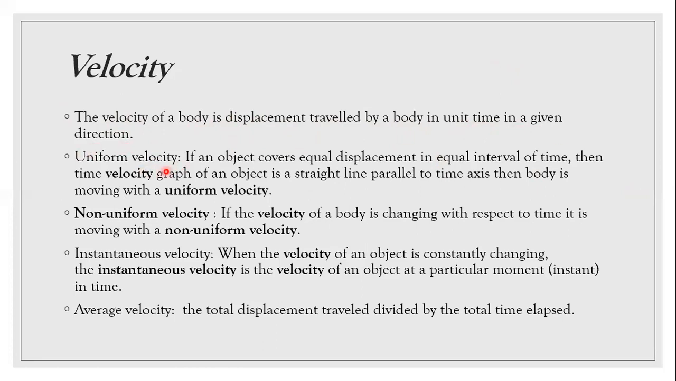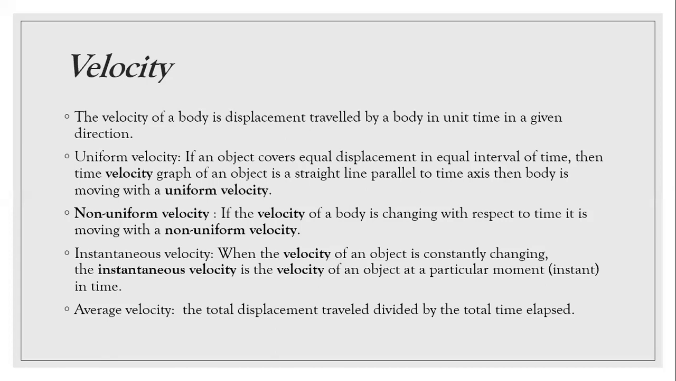Uniform velocity, like the uniform speed: if the object covers equal displacement in equal intervals of time, then the velocity-time graph will be a straight line parallel to the time axis, and the body is moving with uniform velocity. Non-uniform velocity: if the velocity of a body keeps changing with respect to time, then the body is said to be in non-uniform velocity. Instantaneous velocity: when the velocity of an object is constantly changing, it is referred to as instantaneous velocity. Average velocity is the total displacement traveled divided by the total time elapsed.